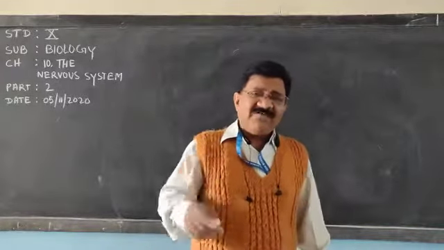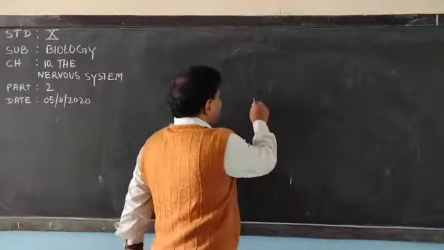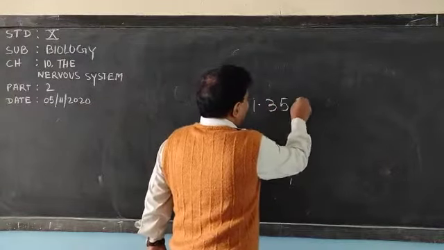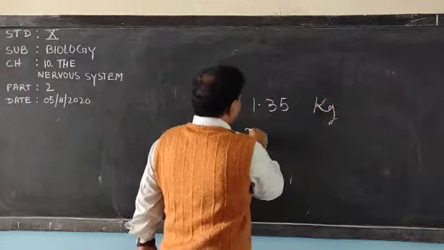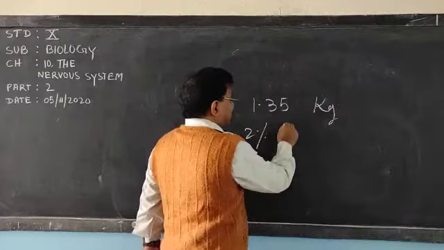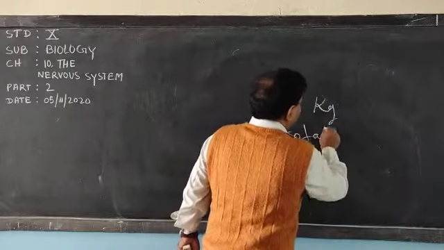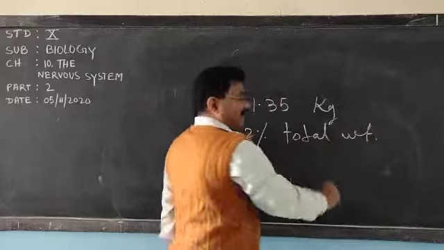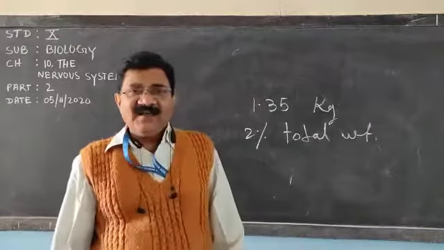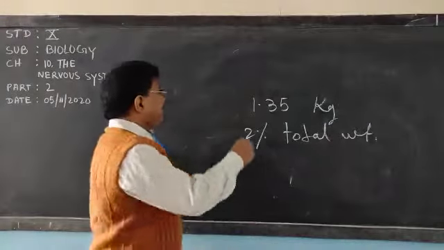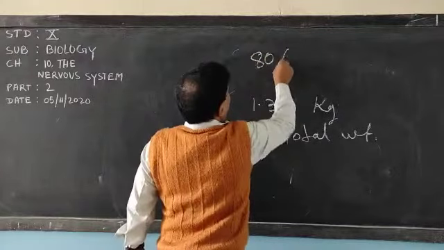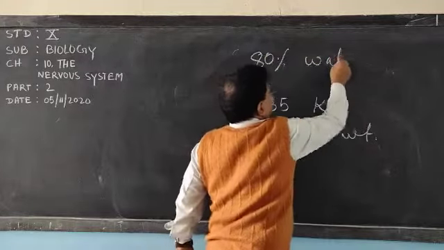Now what is the weight of our brain? 1.35 kg, or you may say 2% of the total body weight. This is the weight of our brain. And maximum 80% is made up of water.